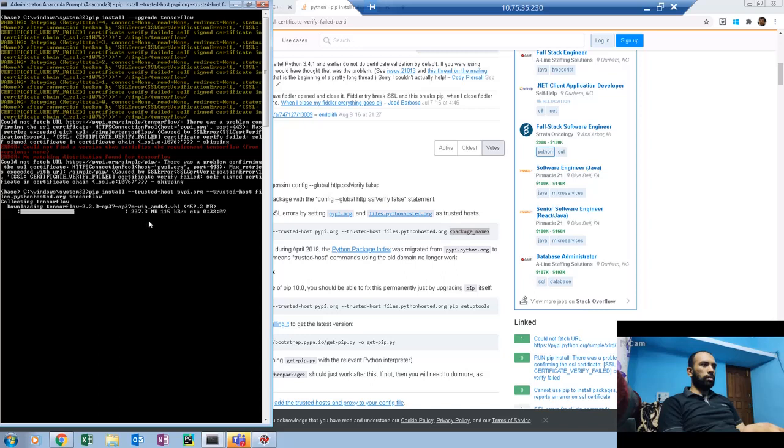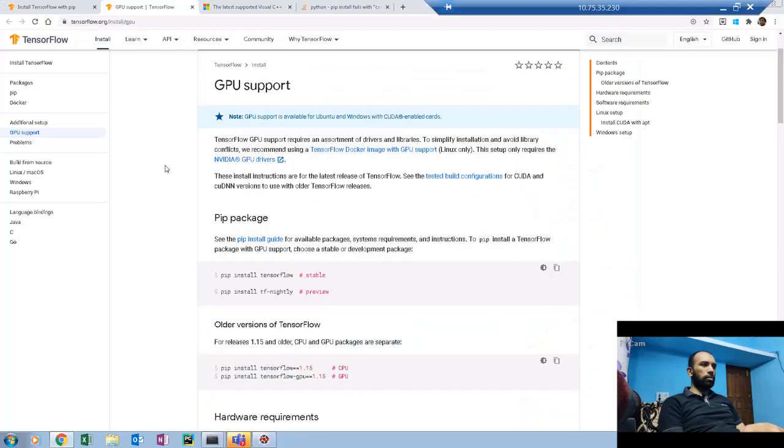So it's actually a big file. If you see here, it's almost 500 MB. It's downloading, half of it is done. Let's wait for it to complete.